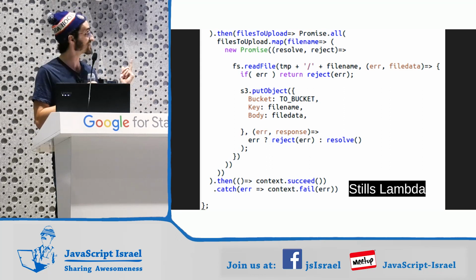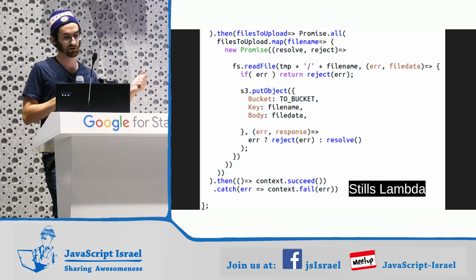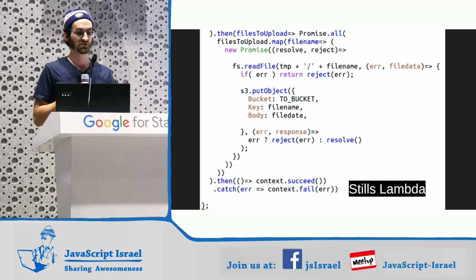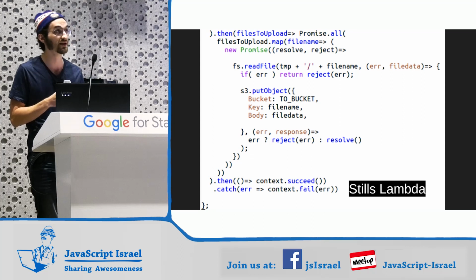So now that we got the files to upload, it's an array of strings. We are going to map over them. You see this is inside Promise.all. We got two Promise.alls today, which is awesome. So we're going to do all these uploads in parallel. For each file name, we have a promise which reads the file off the file system and putObject, that's how to save the file, up to another bucket.